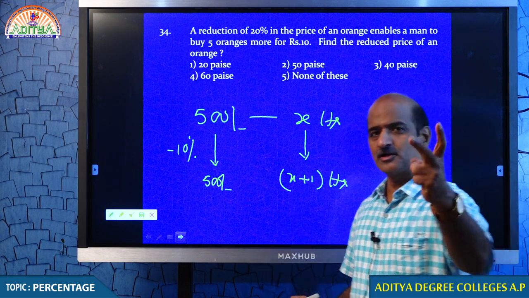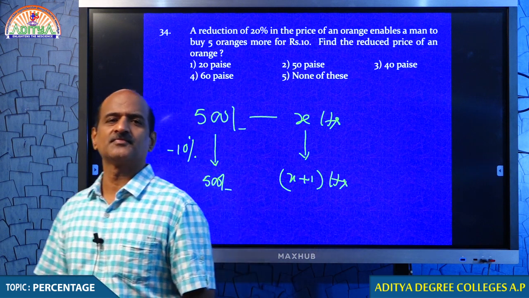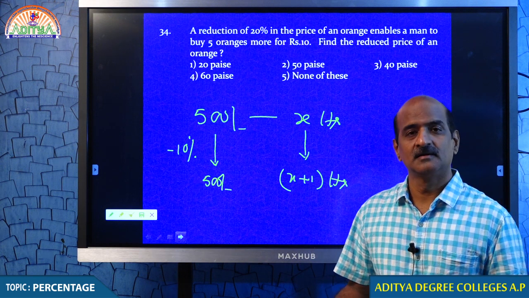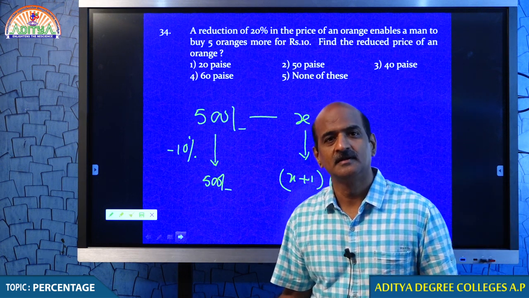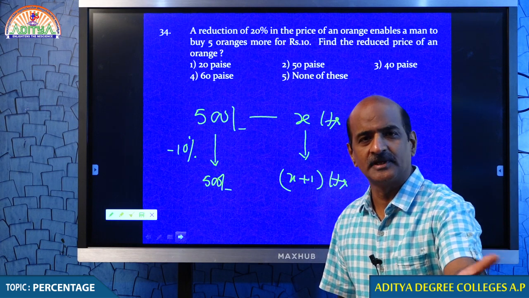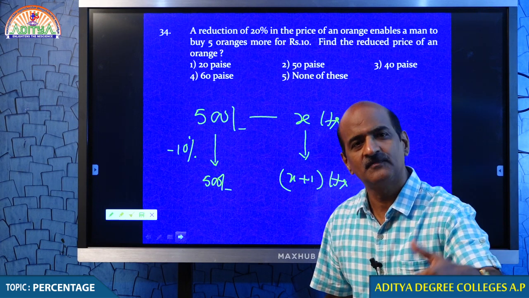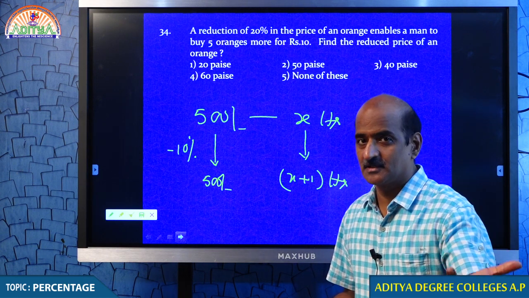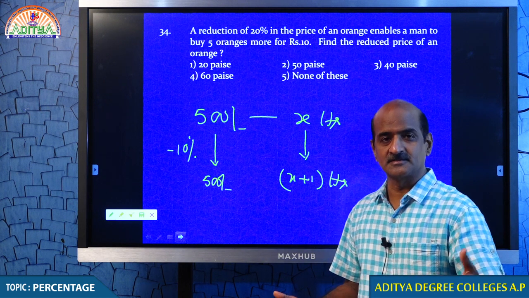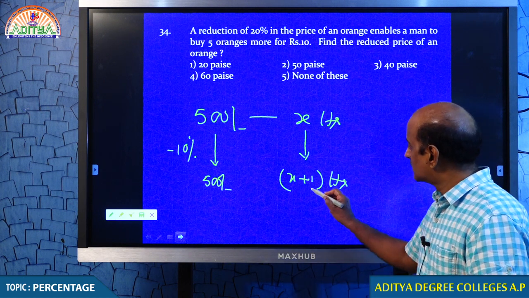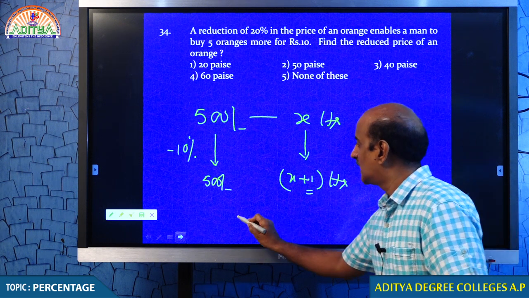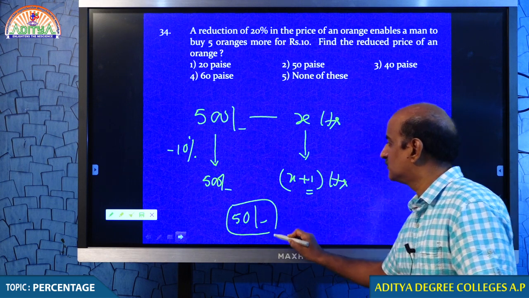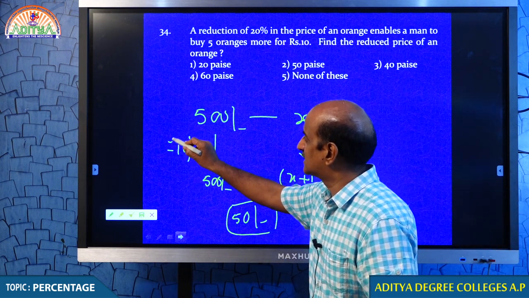Right. Now I have got two options. What are the two options? Either I can get that 1 liter more, or if I say I don't want that 1 liter, he has to give the change. You understand that? If I don't get that extra 1 liter, I can have the savings because of the reduction. If I don't wish to get 1 liter, I will be getting 50 rupees back. Do you understand how? Because the price reduces by 10%.